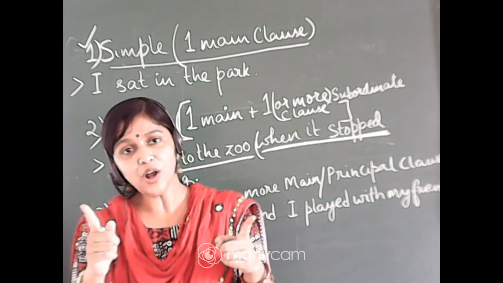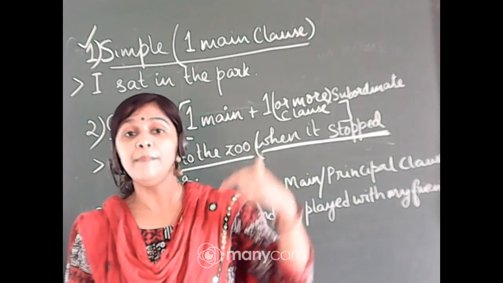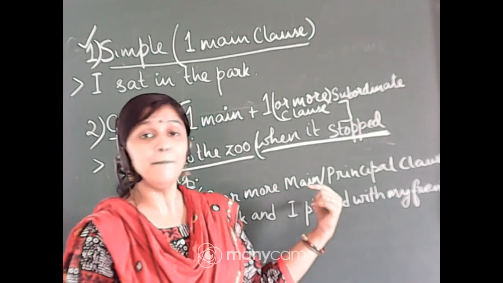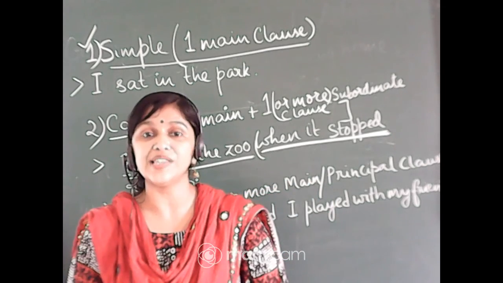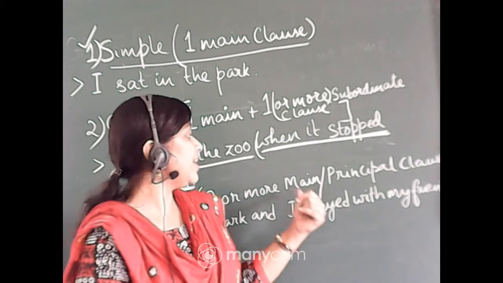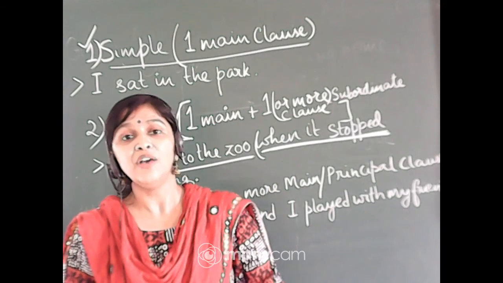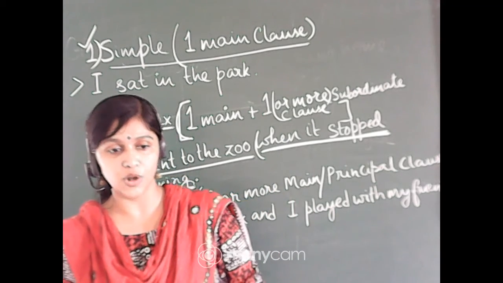Some clauses can exist on their own. They are called principal clauses or main clauses, or in the case of compound sentences, we call those clauses coordinate clauses. The same clause which is known as a main or principal clause, if placed in a compound sentence, we say is a coordinate clause.